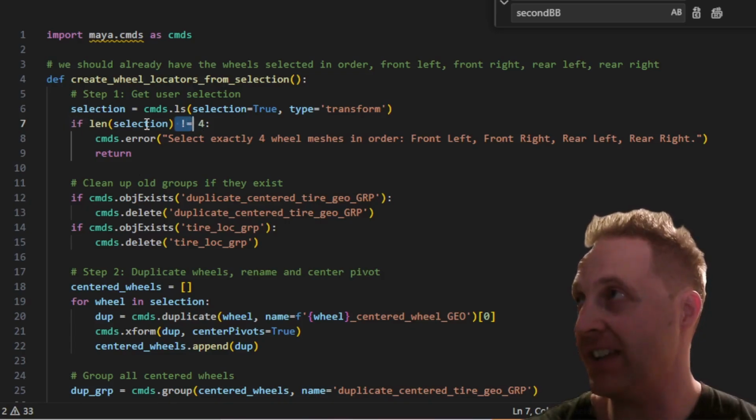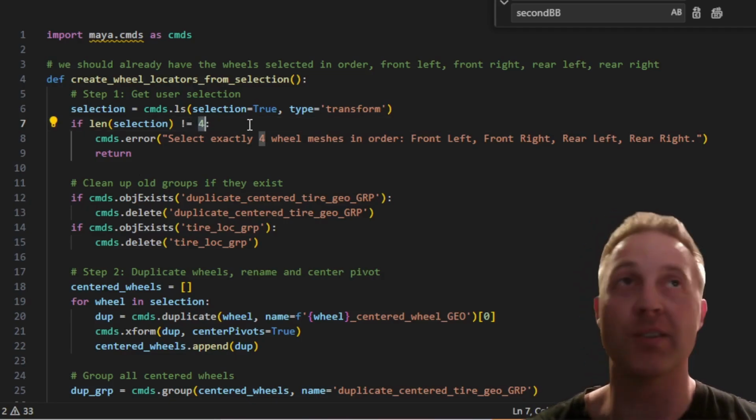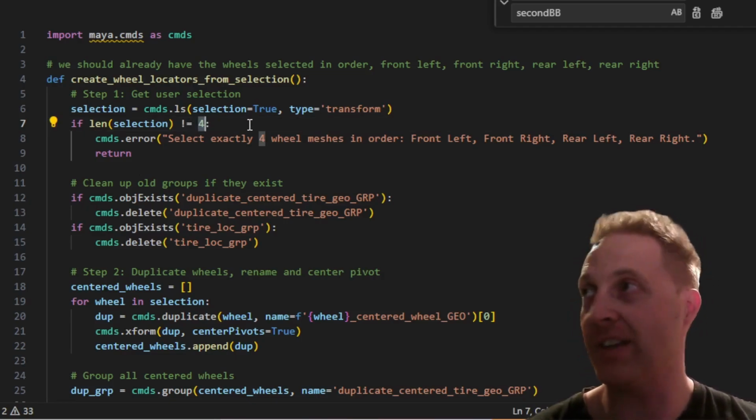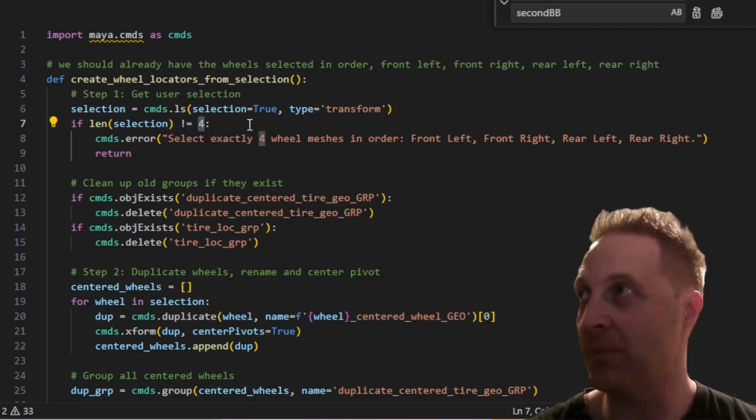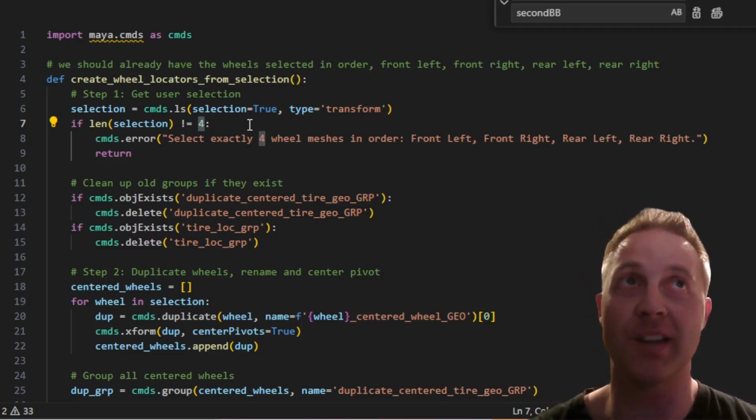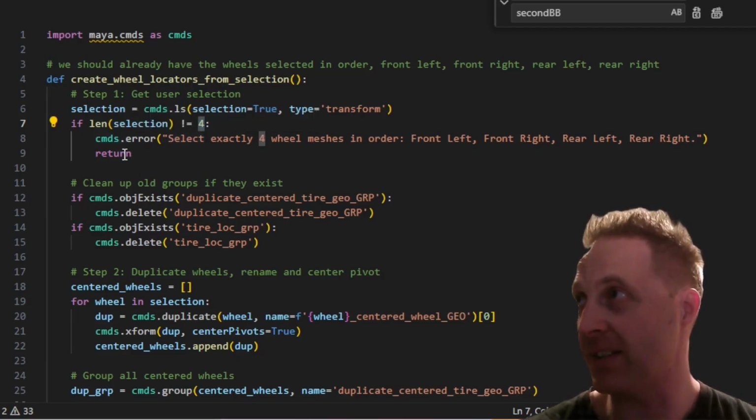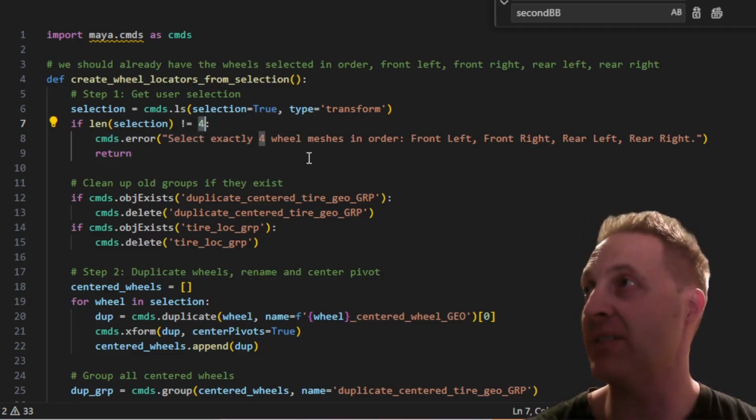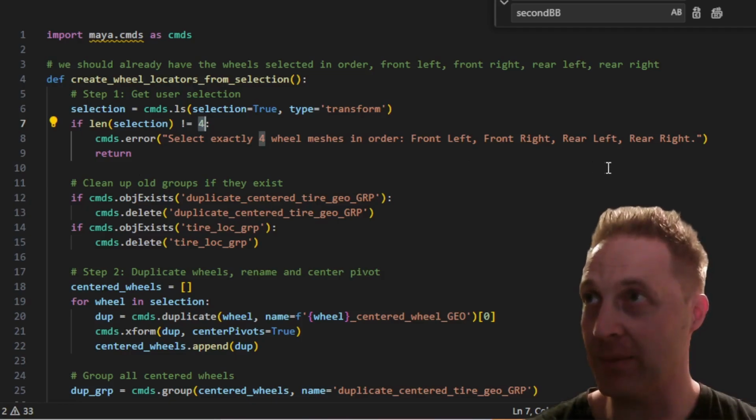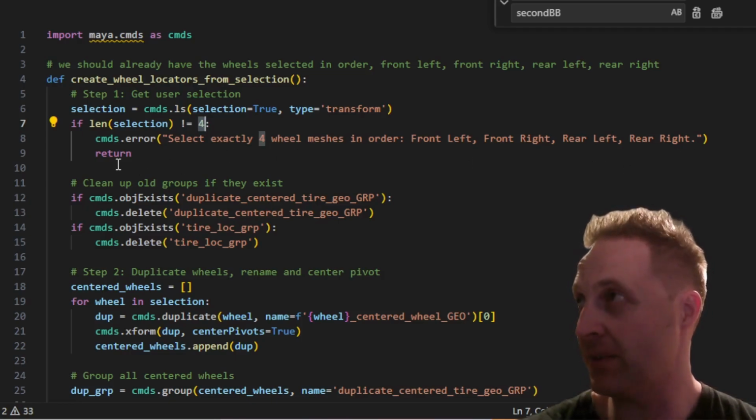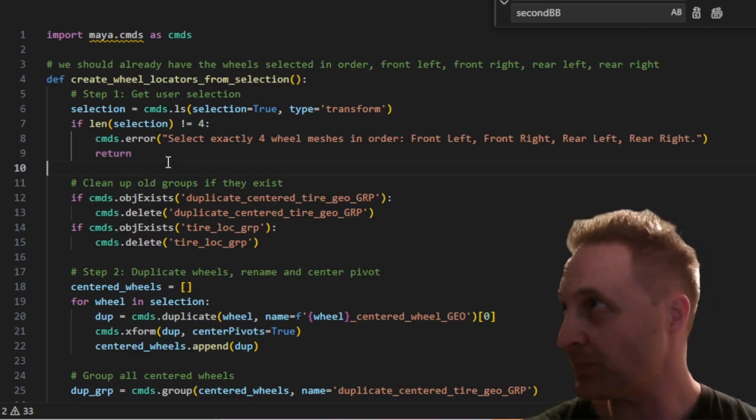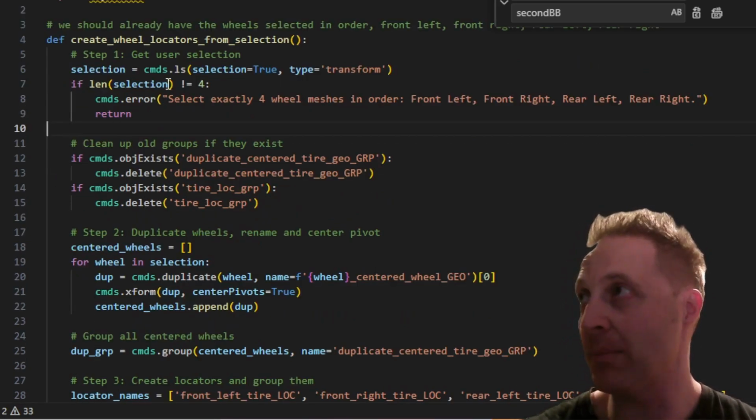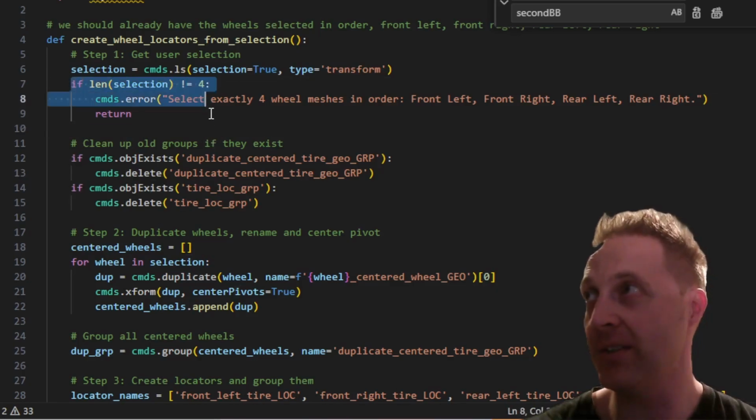So we check if the length of the selection is not equal to 4. So it has to be exactly 4. So we're not going to deal with the case of a motorcycle or a vehicle that has 3 wheels. This one is specifically for 4 wheels. If we have more or less than 4 selected, then we're going to say that's a mistake, and we're going to return this error using cmds.error: Select exactly 4 wheel meshes in order: front left, front right, rear left, rear right. And then we're going to return, which will exit the function, and we won't execute any lines further.